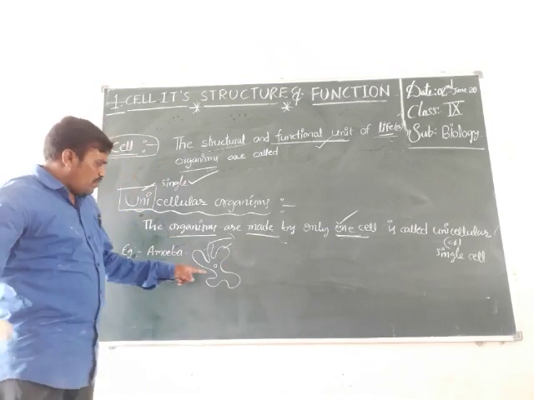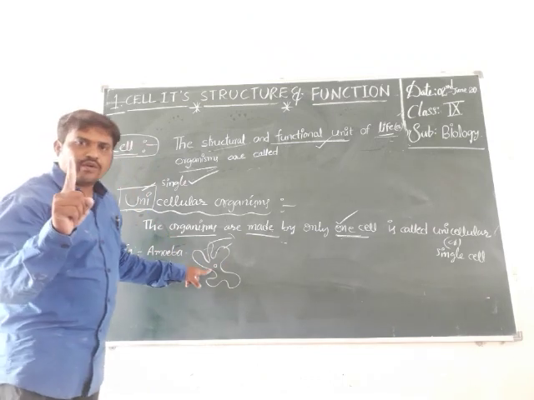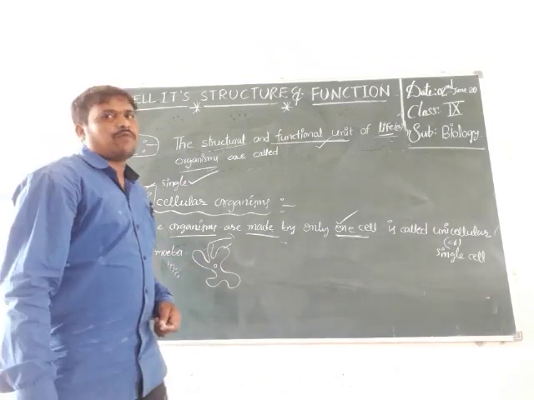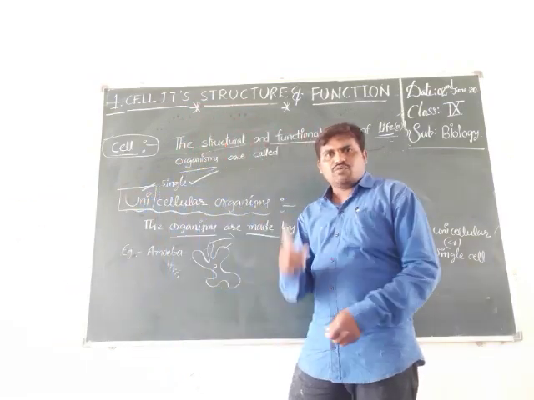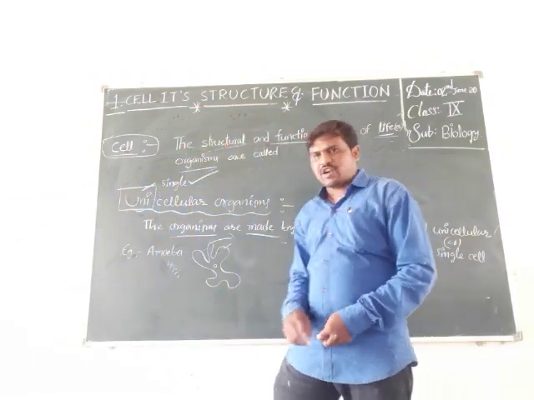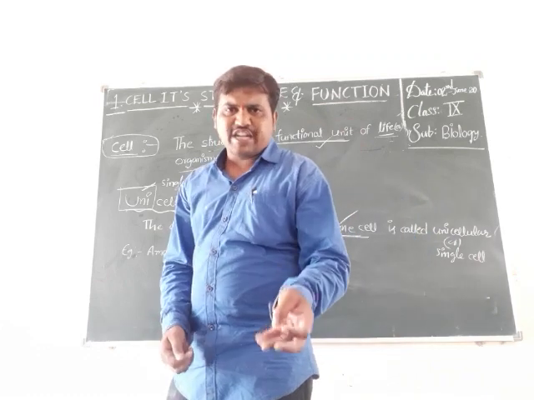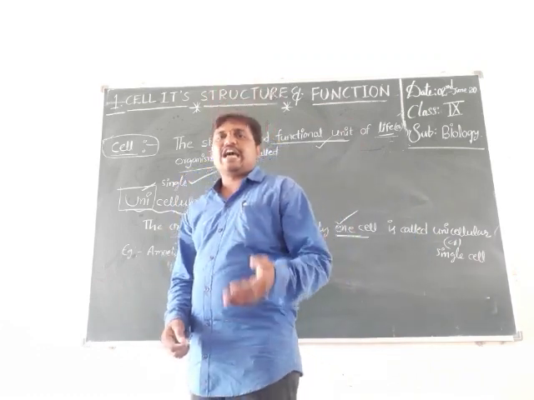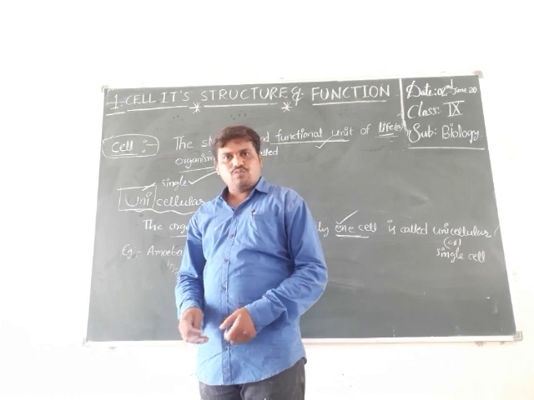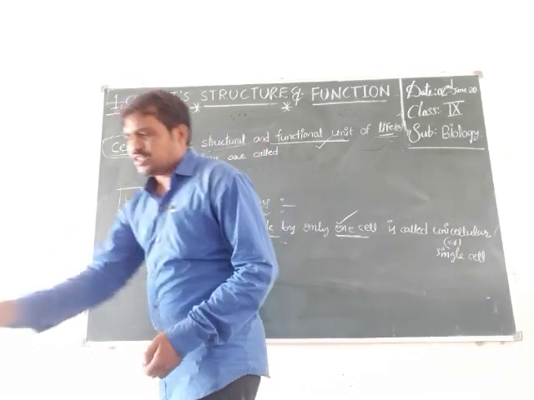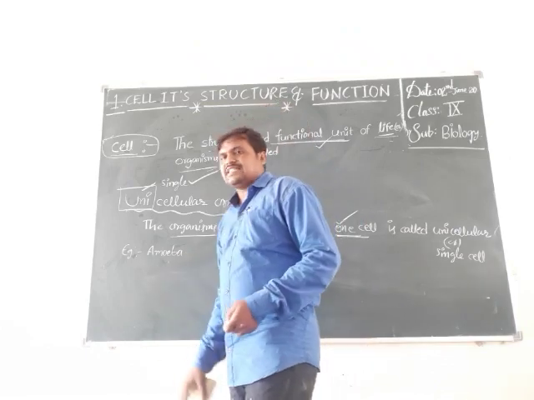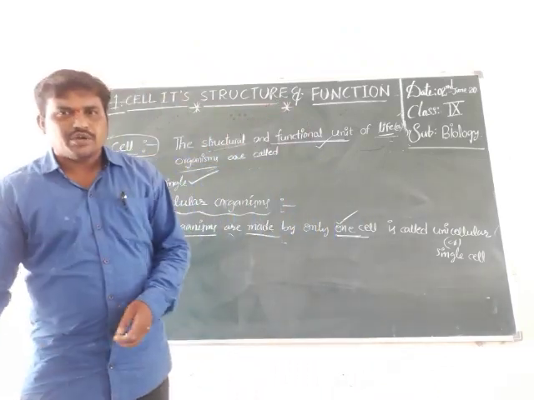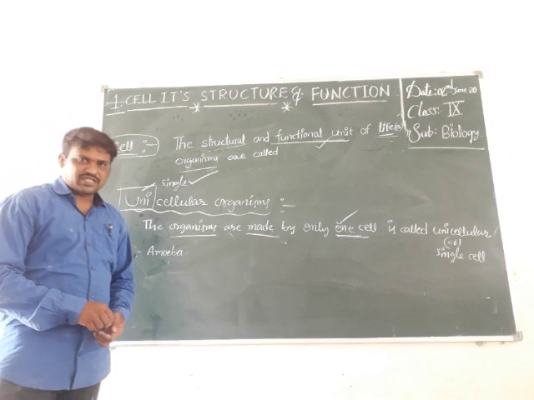So this amoeba's body is made up of only one cell. This one cell can perform all metabolic activities in amoeba, meaning respiration, digestion, excretion and reproduction. Also moving. These actions are performed by only one cell. That's why they are called single-celled organisms or unicellular organisms.